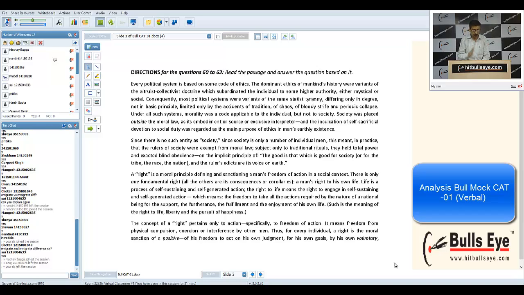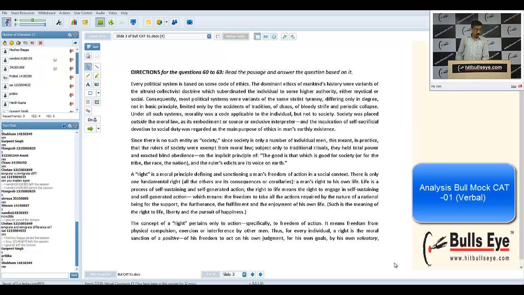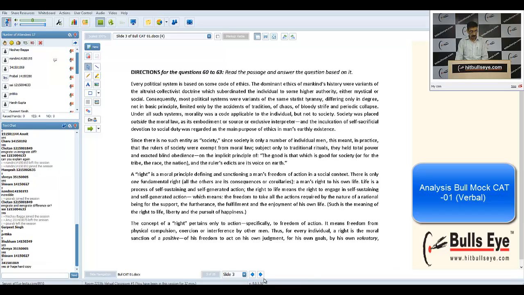So please rush through this, if you have the time, because we have got only 25 minutes. Rush through this RC. Are you carrying the hard copy or the soft copy of this paper with you? Best would have been carrying the hard copy. Gurpreet is carrying, Pritika, Shubham, Shreya. Yes, all of you are carrying this. Okay, then we can move straight on to the questions, because this passage.